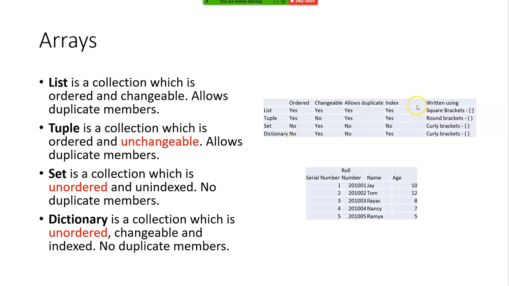Only set doesn't have an index. All the other three have an index. List and tuple allow duplicates. Tuple doesn't allow change. List is written using square brackets, tuple using round brackets, and set and dictionary use curly brackets.